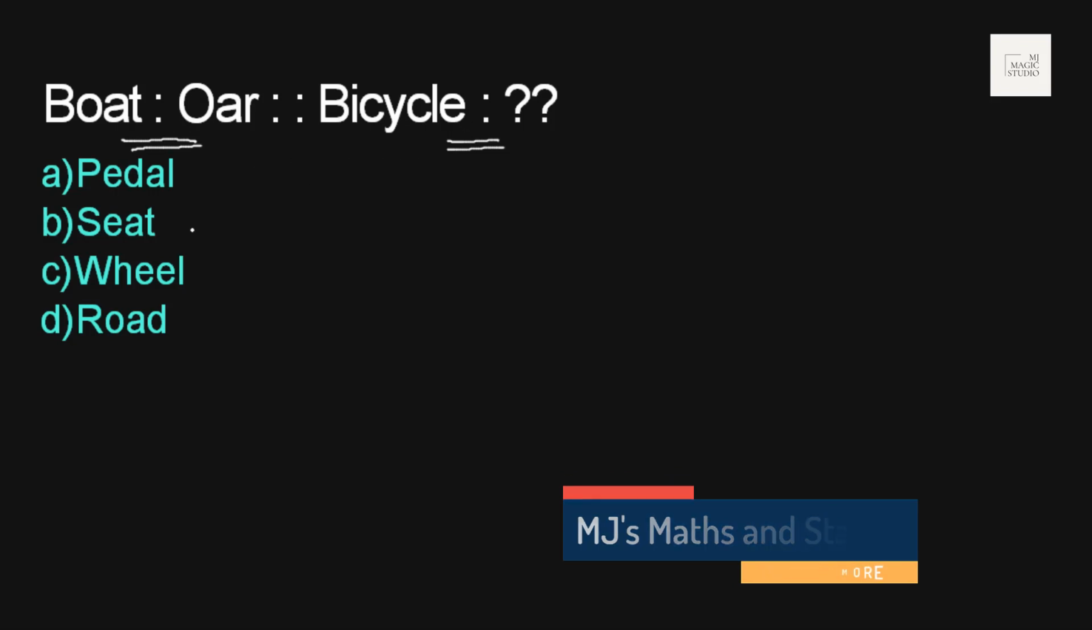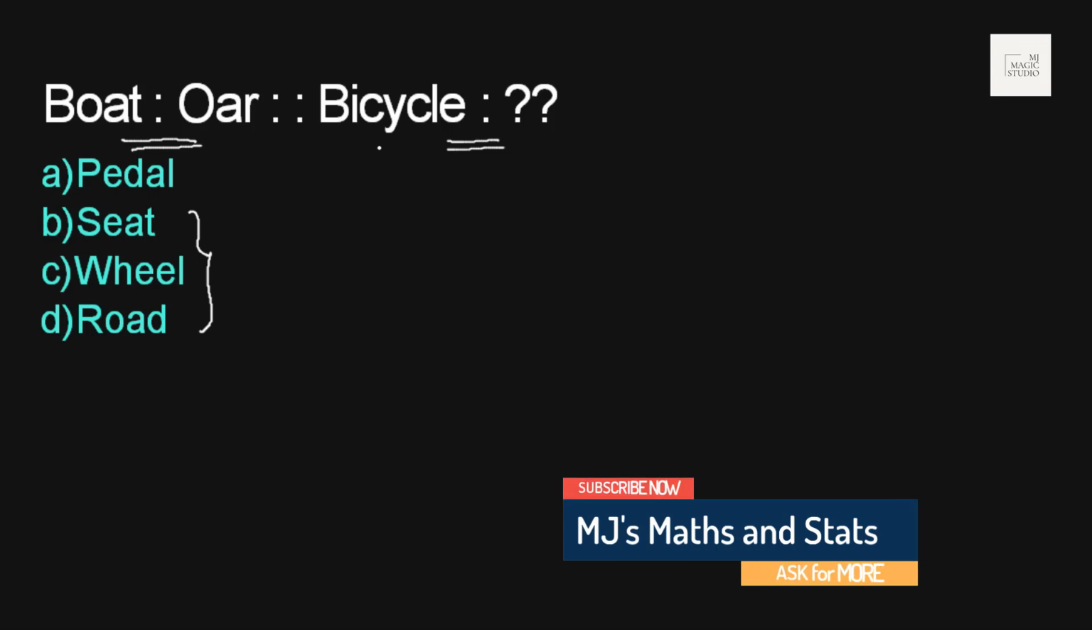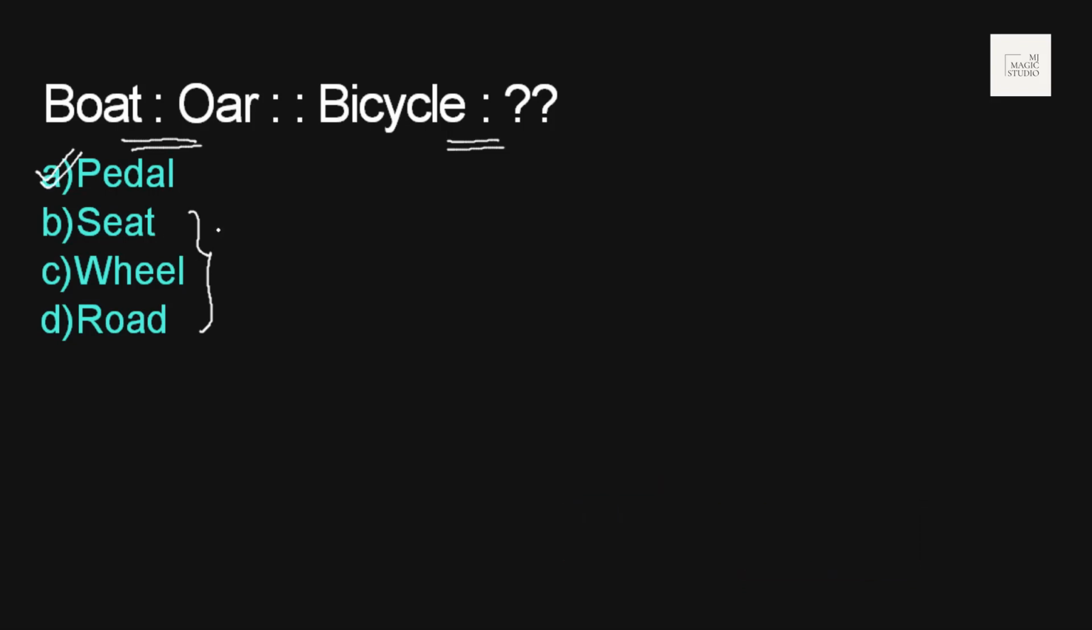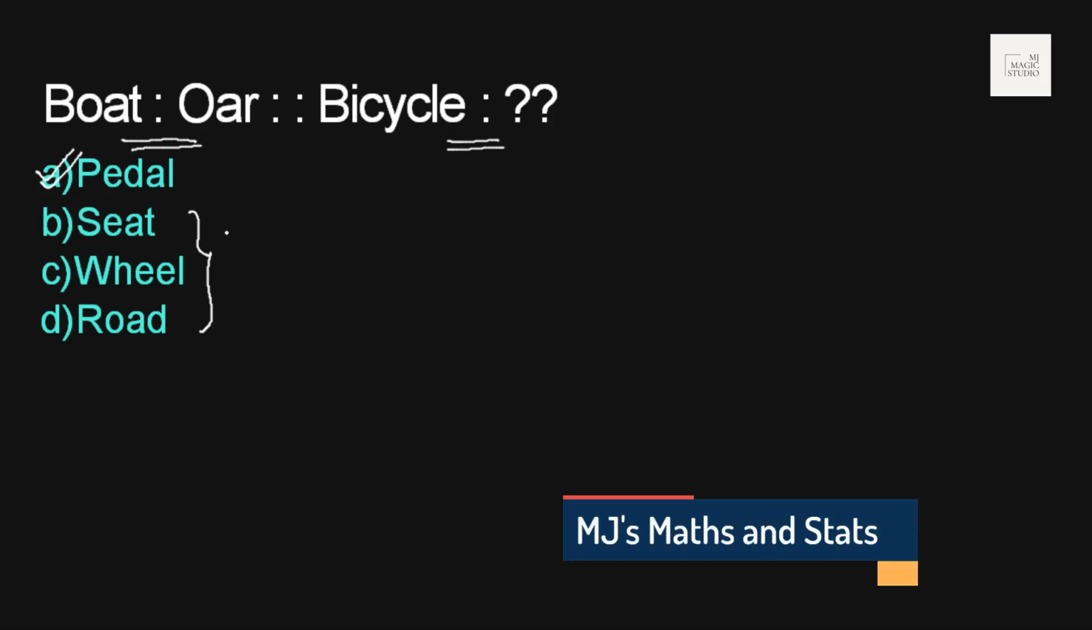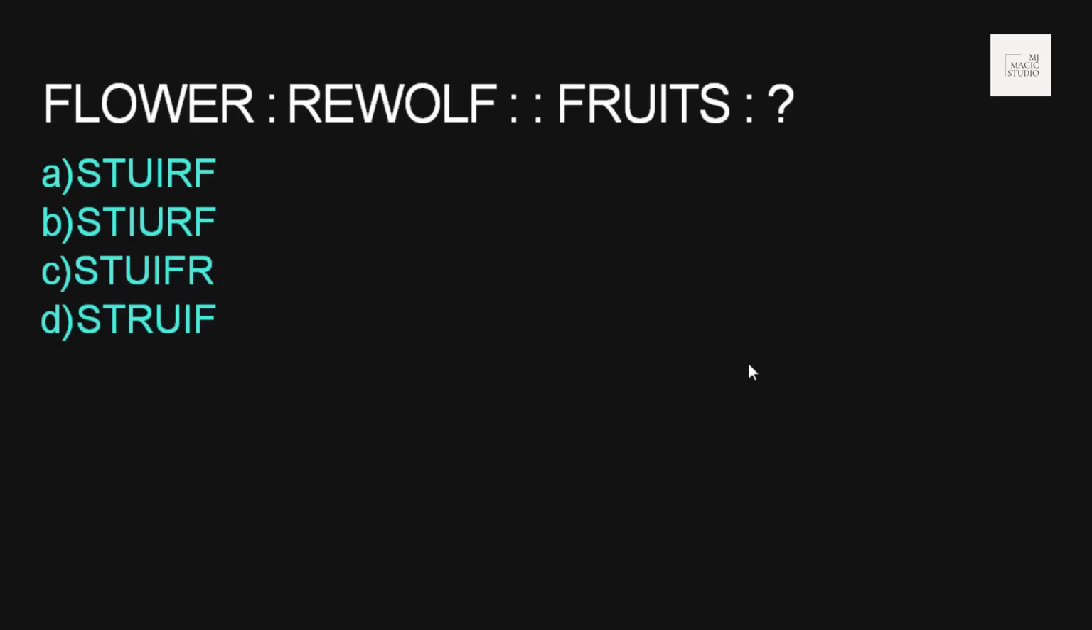So with bicycle, seat, wheel, road, here we cannot apply pressure. Here we cannot apply force so that we keep the bicycle in the rolling mode, isn't it? It should be pedal. We apply pressure or effort on pedal so that the bicycle can move forward. So bicycle should be with pedal, the same way boat is with oar. As we can see in this example, sometimes no relationship exists.